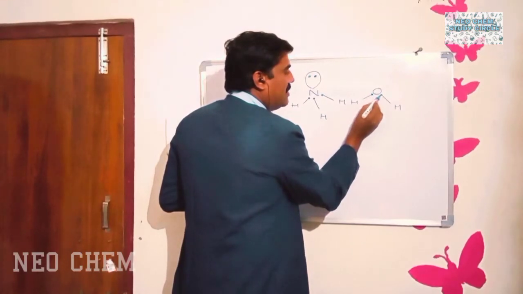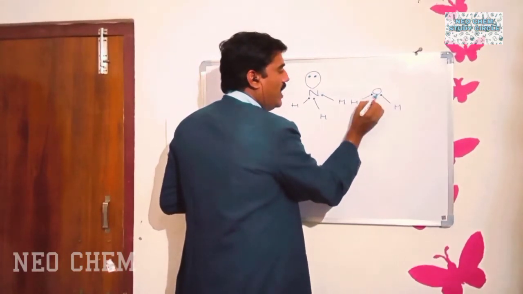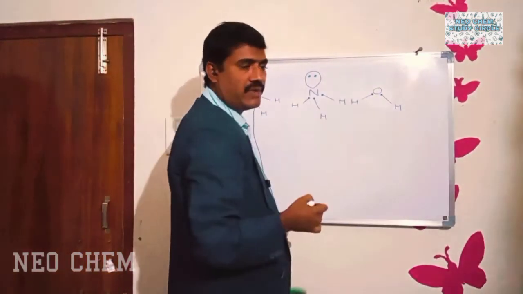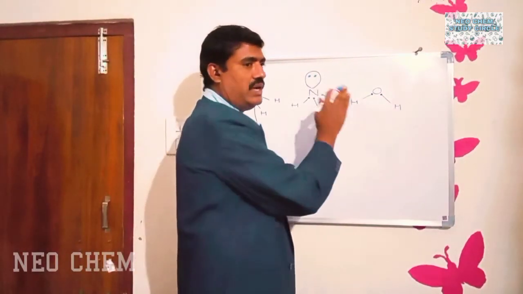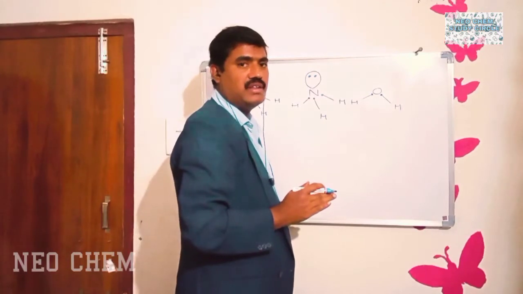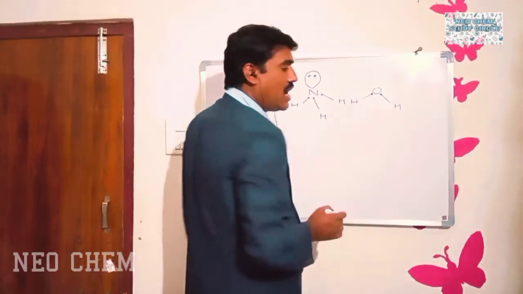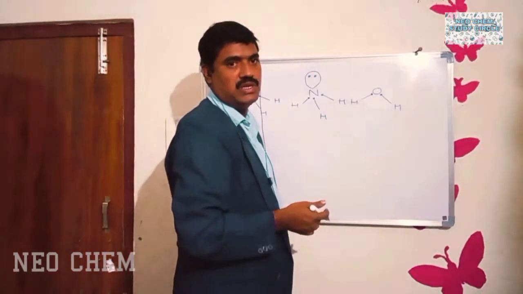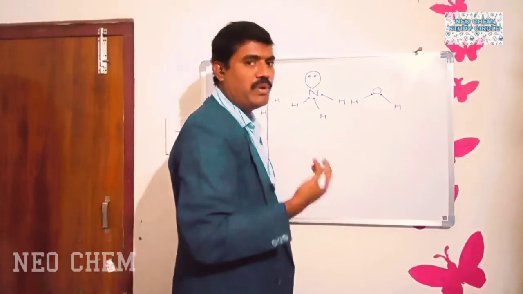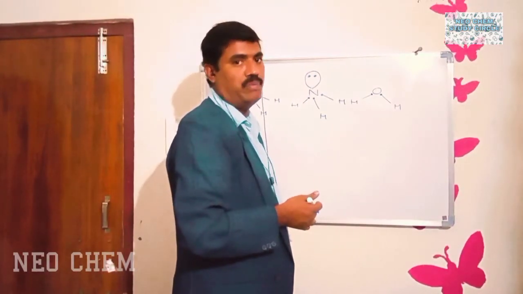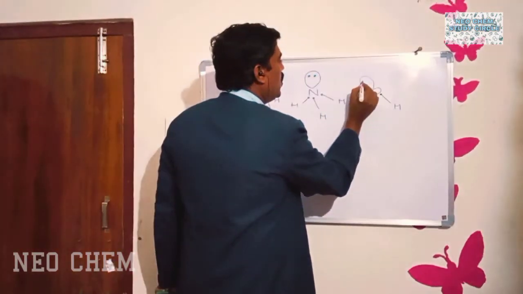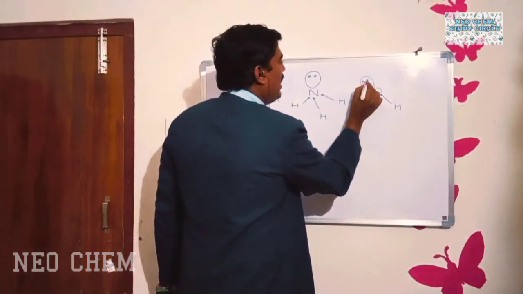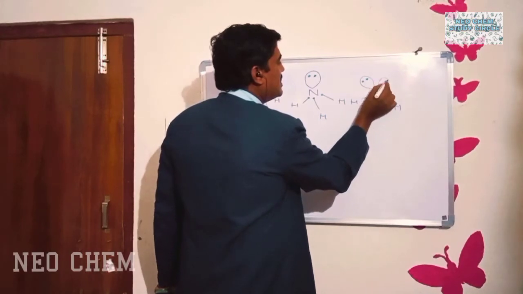So it should have how many more electrons? Out of 6 valency electrons, only 2 participate in the bonding, so oxygen should have 4 more electrons. 4 electrons means how many lone pairs? 2 lone pairs. That's why we show 2 lone pairs on the oxygen.